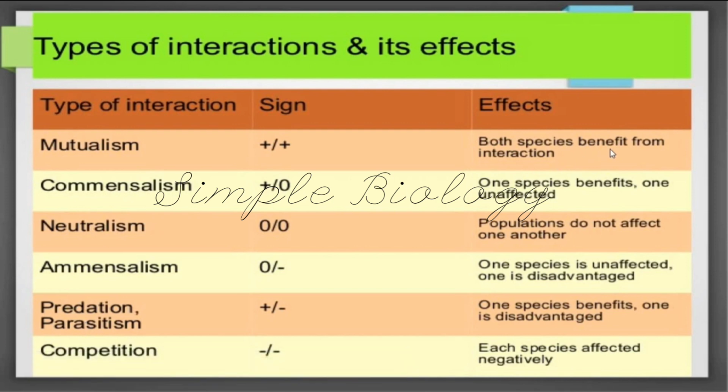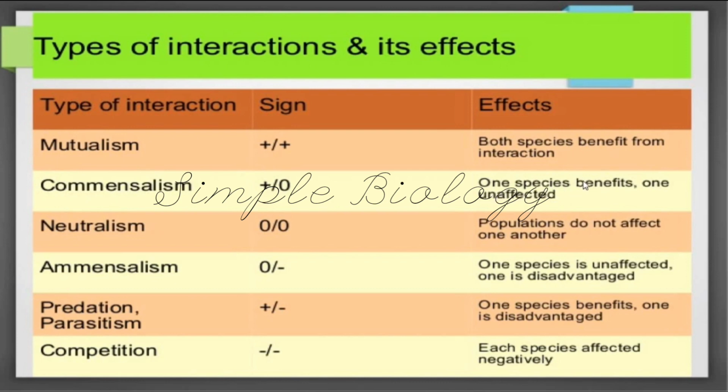If both the species get the benefit from the interaction, such interaction is called mutualism. Usually we denote the benefit with the symbol plus. If the organism is getting affected, we denote it with the symbol minus. If nothing is happening to the organism, meaning it is unaffected, we denote it with the symbol zero. So here plus plus indicates that both the organisms are getting the benefit.